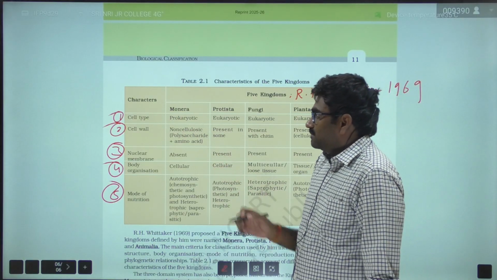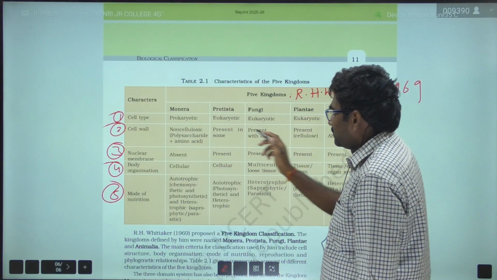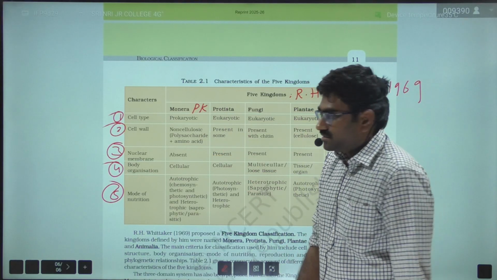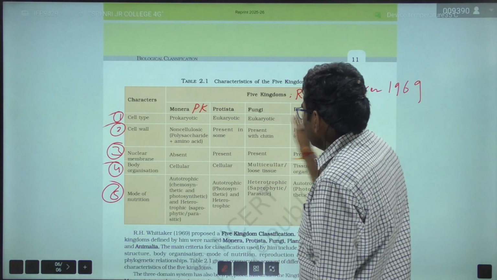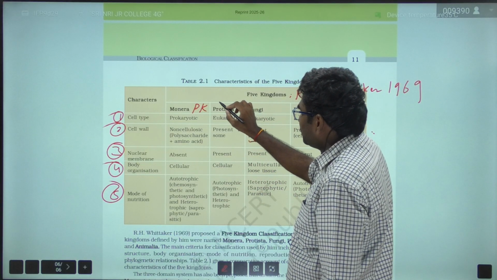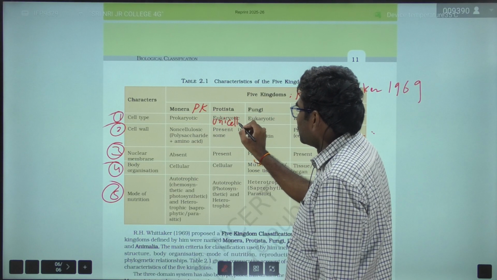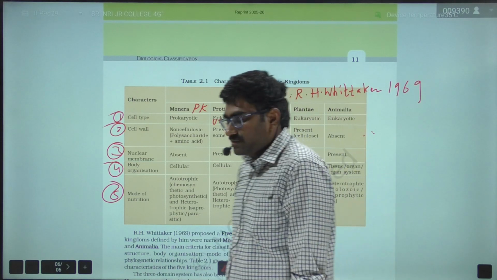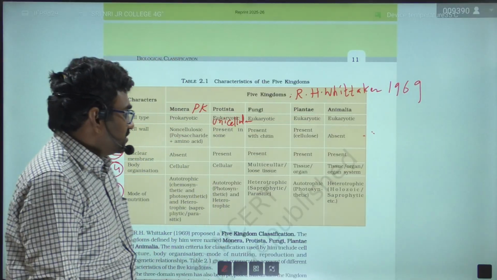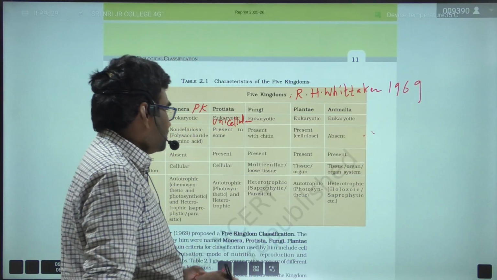Regarding cell type, except kingdom Monera, all the remaining are eukaryotes. Kingdom Monera is a prokaryotic organism. Kingdom Protista is a unicellular eukaryote, and the remaining are all multicellular eukaryotes. In the kingdom Fungi, except yeast, all are multicellular eukaryotes, right?